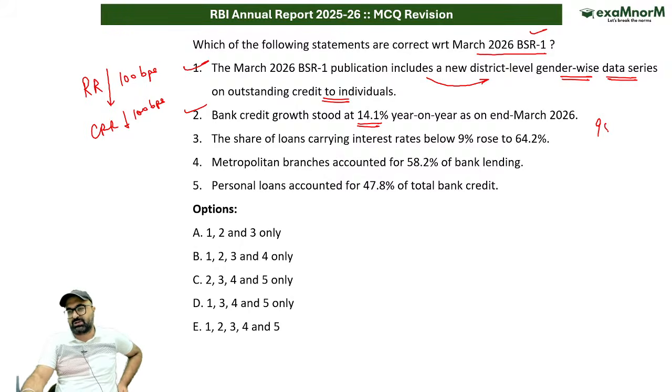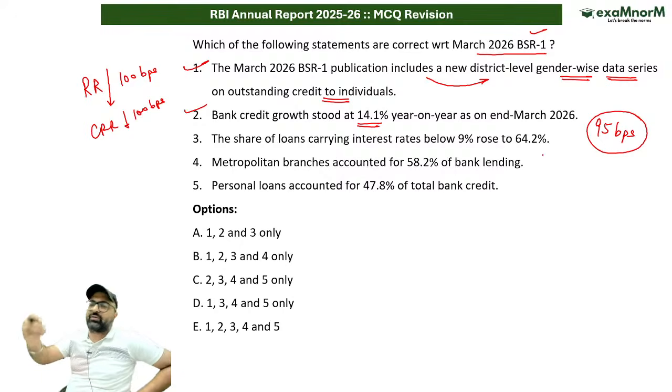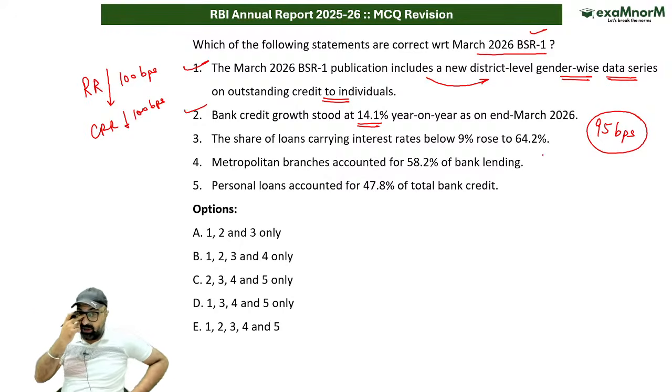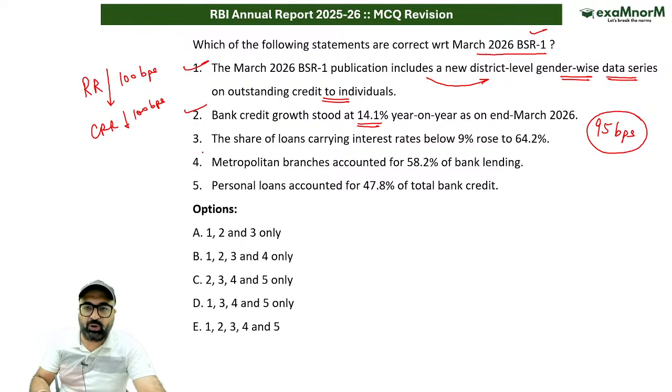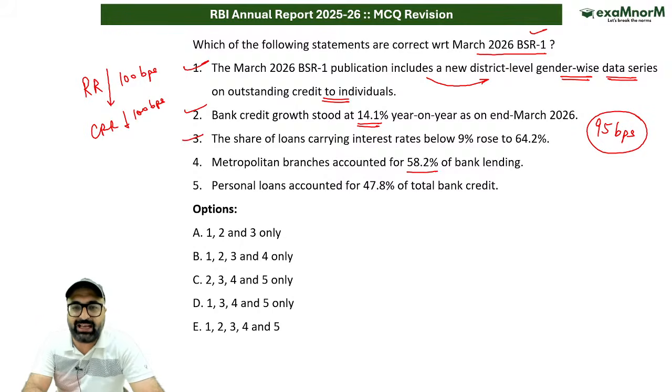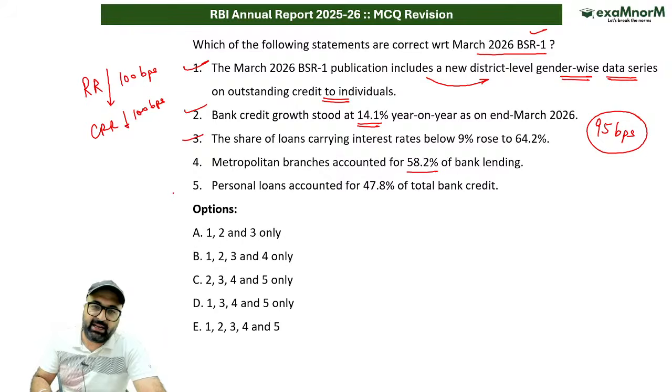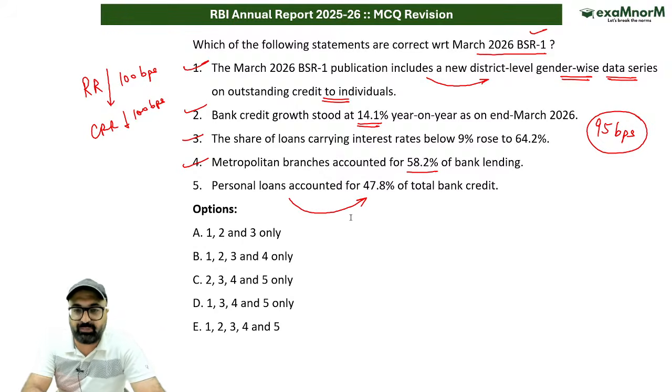As per the transmission, the new loans provided by the banks have witnessed a decrease in lending rates by 95 basis points, which is a good transmission. The share of loans carrying, this is correct, metropolitan branches accounted for 58.2%. Metropolitan branches 58.2% of the total lending. This is correct. Personal loan accounted for 47.8%.